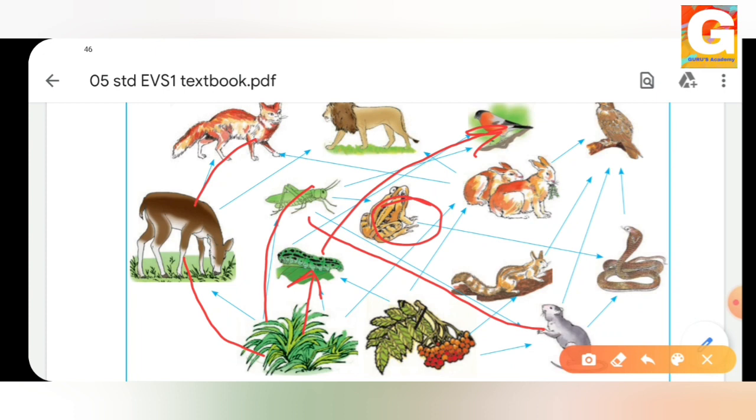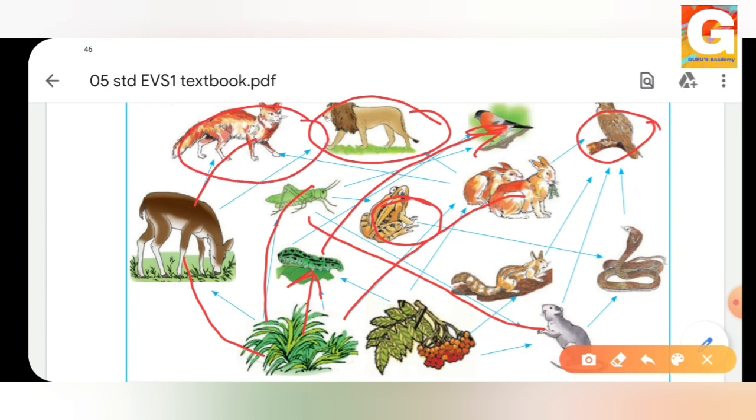Now next, what can you see? We can see that the plant is eaten by the rabbit. But is it only finished? No. The rabbit is eaten by this eagle. It's also eaten by the lion and also by the wolf, isn't it? That means it's not that the animal shown in the picture is eaten only by those particular animals.